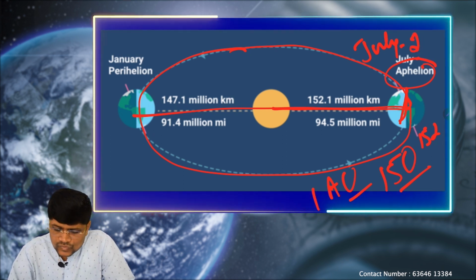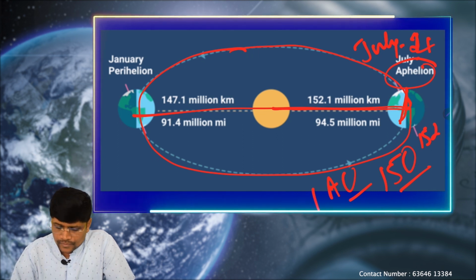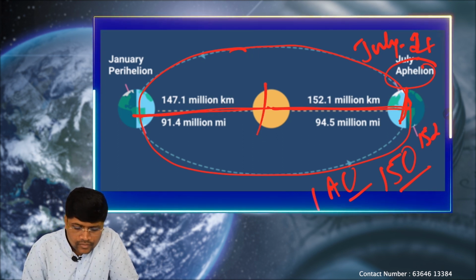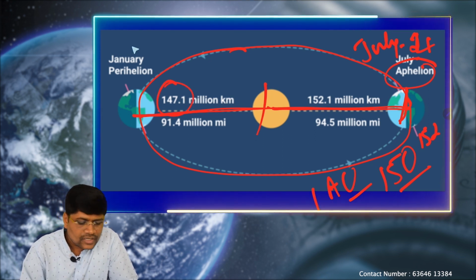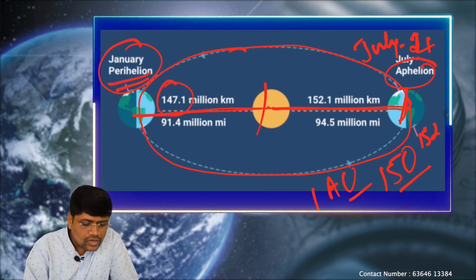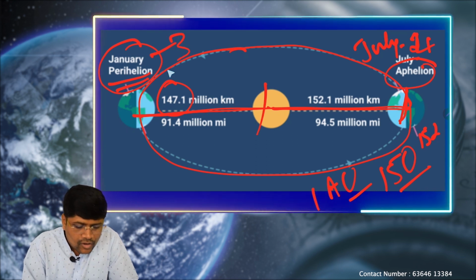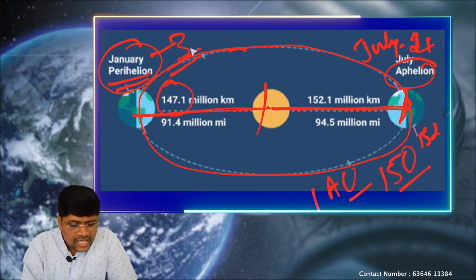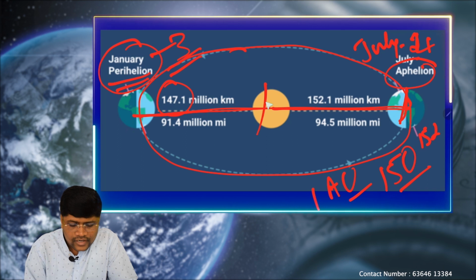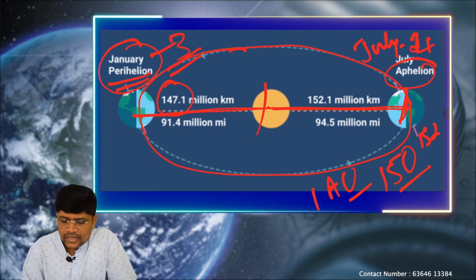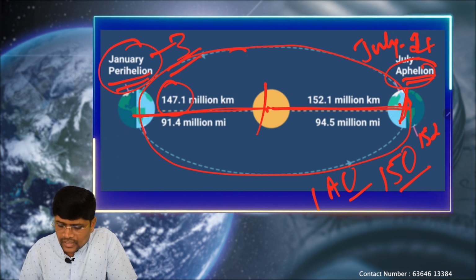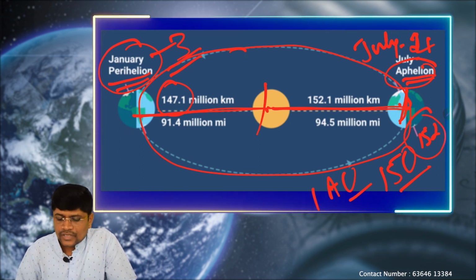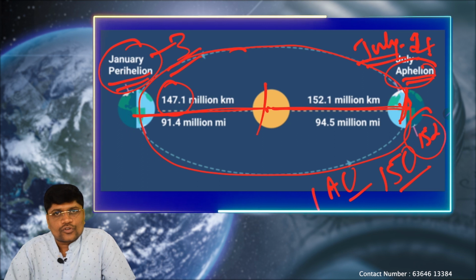Okay, so every July 4th. Next, the shortest distance between the sun and earth is 147 million kilometers. That is also called the perihelion, which is usually on January 3rd. So January 3rd is the perihelion, the shortest distance between the sun and earth, and the aphelion is the largest distance between the sun and earth, that is 152 million kilometers, which appears on July 4th.